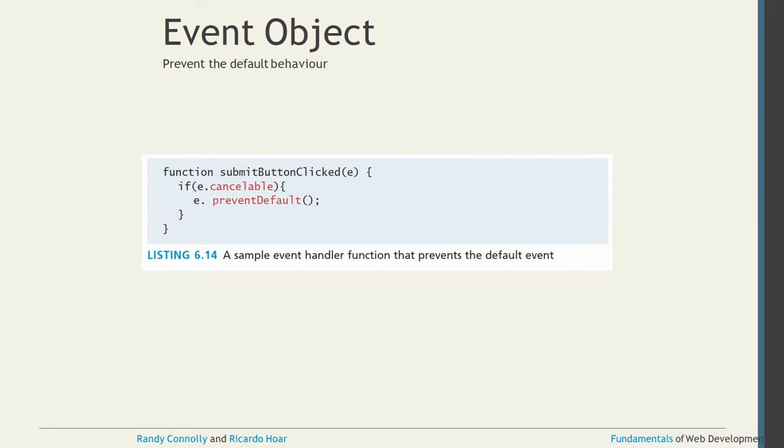So this is again one example on preventing the default behavior. You can use a function, give the function name. The function name here is submitButtonClicked. The approach here is: if e.cancelable, then e.preventDefault. So this is one sample event handler function that prevents the default event.